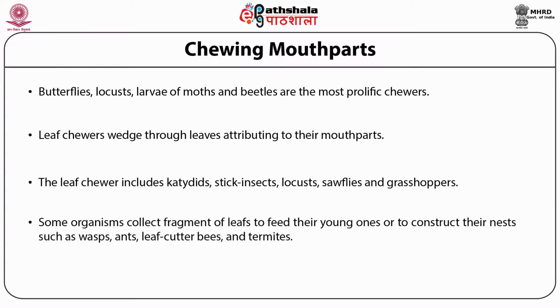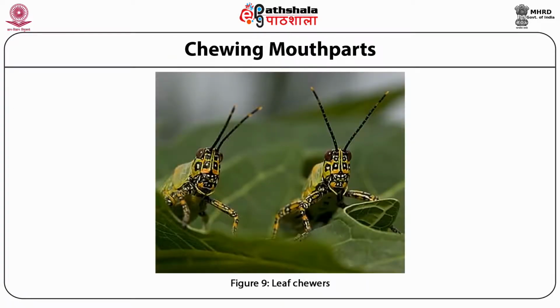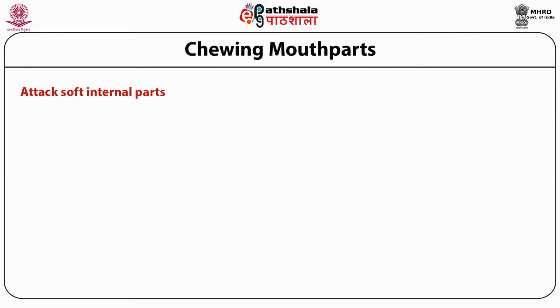Some organisms collect fragments of leaves to feed their young or to construct their nests, such as wasps, leafcutter bees, and termites. This figure represents leaf chewers.